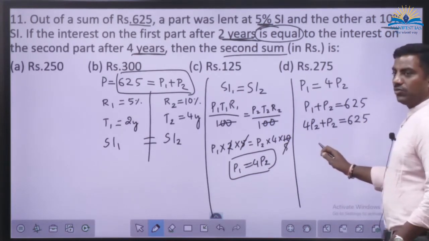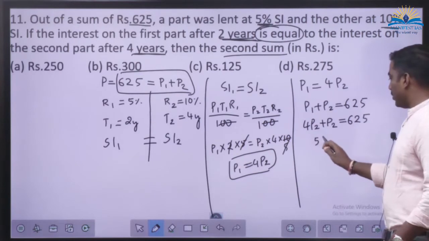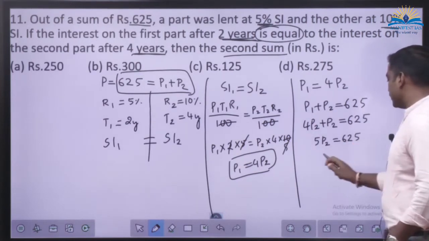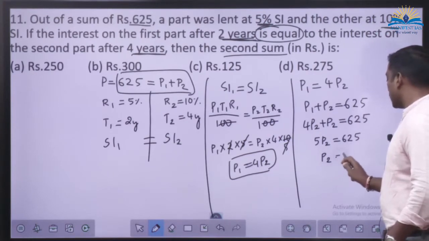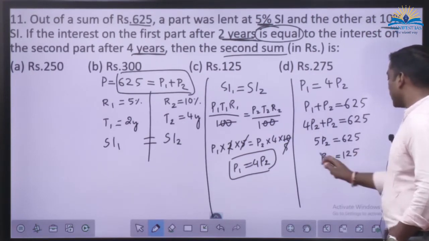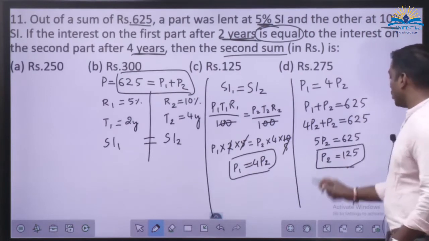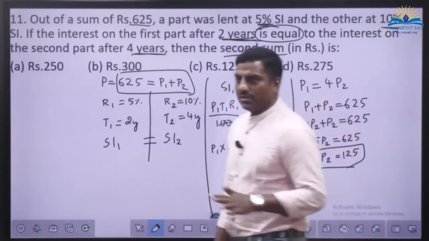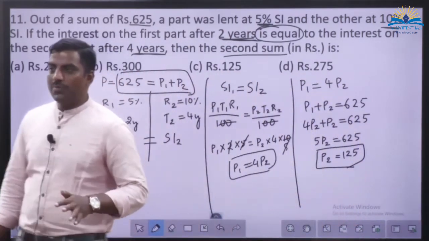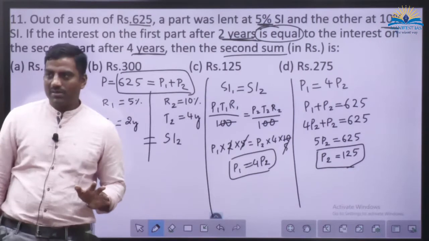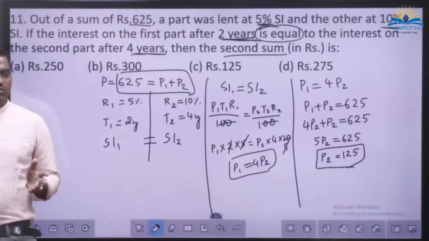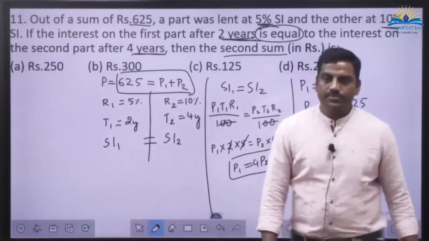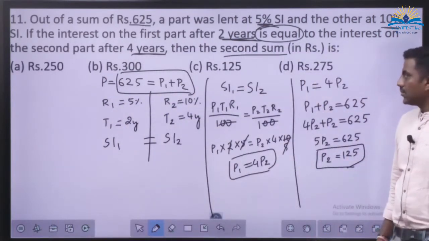So tell me P2. 5P2 is equal to 625. So P2 is equal to 125. Done? So tell me P1. How much will be P1? 500. Total 625, P2 is 125. P1 is equal to 500. Yes? Done?